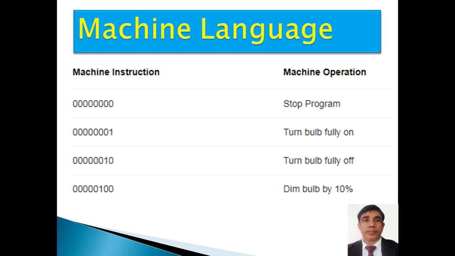I have just taken an example to show you how machine instructions are written. This is in the form of 0 and 1. Suppose the first instruction 000 is for stop program. If this instruction passes through the circuitry, the program stops. So this is an example of how you have to write the code.